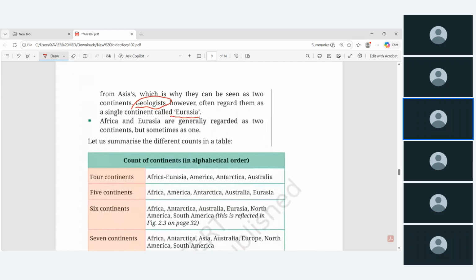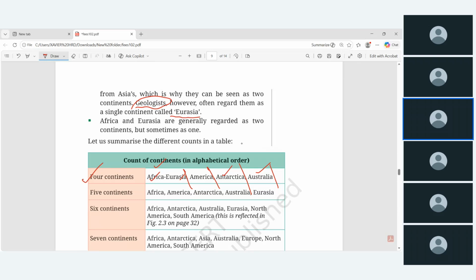So how the continents are being counted means like this. If you talk about 4 continents, then it's all about Africa, Eurasia, okay, single one, then America, then Antarctica, Australia. That's all. Australia is a separate one.